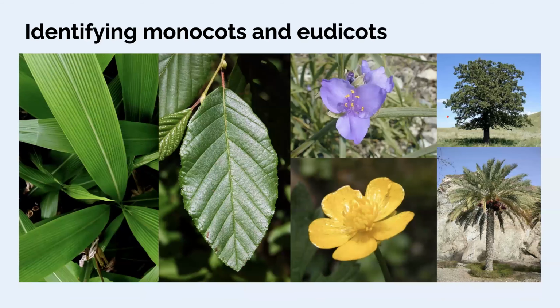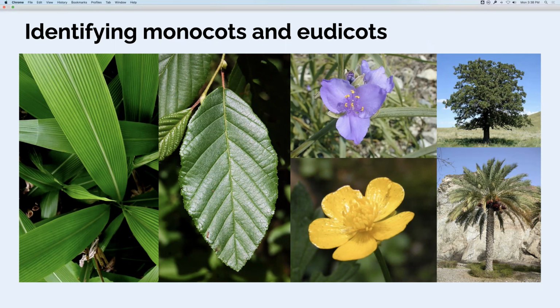As far as telling the difference between them, monocots and eudicots, this differentiation is useful in the field. If you have your field guide for Wisconsin flora, you'll notice that it's broken down into a block of dicots and a block of monocots. And so being able to do this differentiation early on can save you some time. And that's one of the big themes of this class, basically saving time getting to the endpoint of a correct identification. So some features shown to differentiate monocots and eudicots on here.